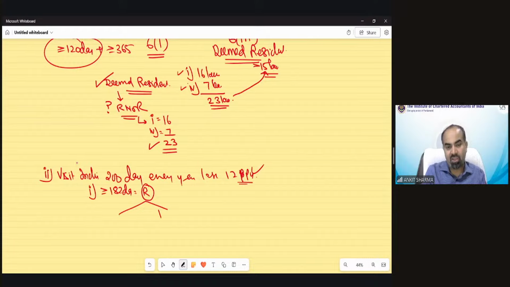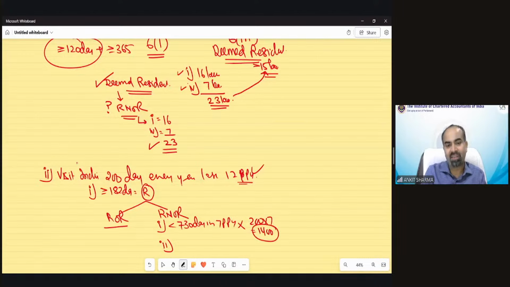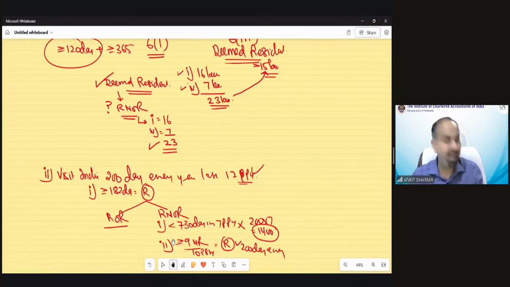After that, we have to check whether she is a resident and not ordinary resident or resident and ordinary resident. She has to fulfill any one of these conditions: less than 730 days in 7 PPY. That is not possible because that would be 200 into 7, she would be in India for 1400 days. And non-resident in at least 9 years out of 10 preceding previous years. But she would be resident in all 10 preceding previous years because she was in India for 200 days every year. So in the second case, she would be regarded as resident and ordinary resident.